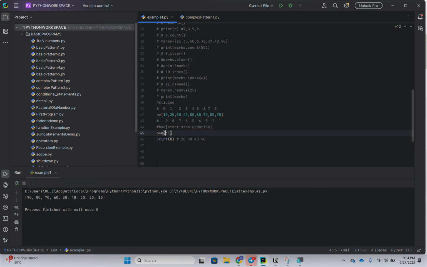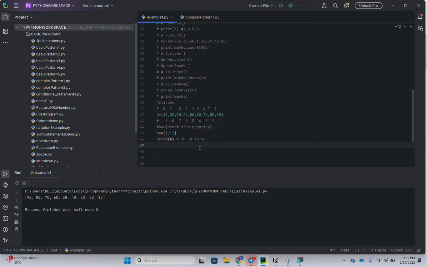So where you will start, where you will stop and where it will be updated. I'll take one example. If I'm not mentioning any value, I'll take from 0. I want to stop at index 7, so up to 7 minus 1, index 6, it will be stored here. So I'm mentioning 7. I want to store alternate elements. If I store 10, then 30 has to be stored, so I'm going to keep 2.